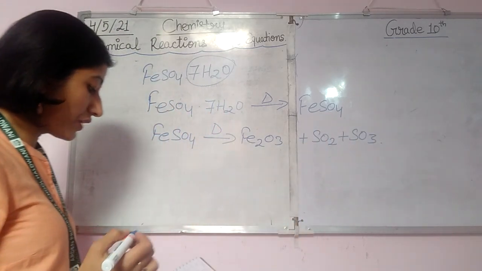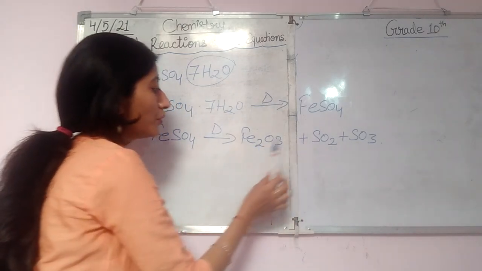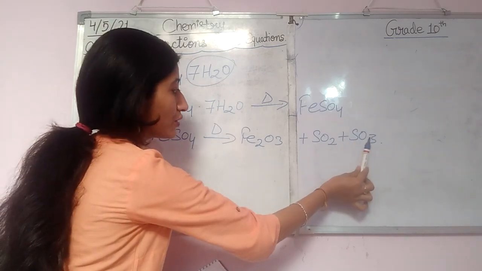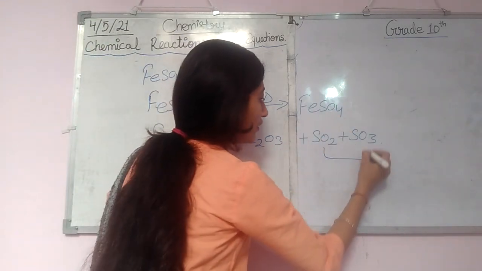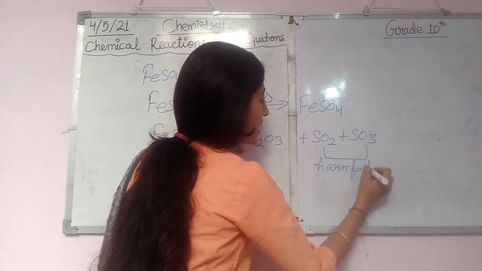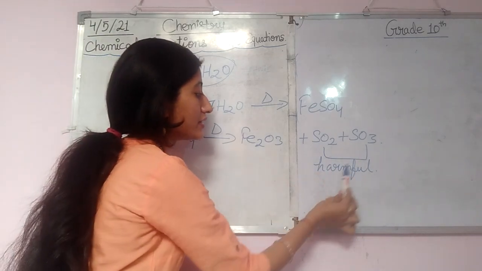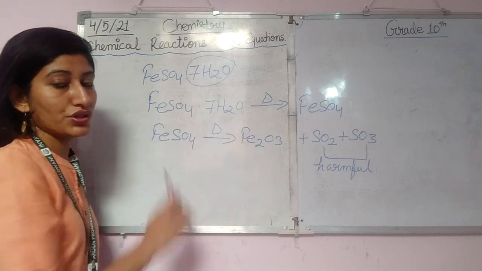So this compound FeSO4 on heating gets decomposed into Fe2O3, SO2 and SO3. And these SO2 and SO3 are very harmful, poisonous gases released here. So it is also a type of decomposition.